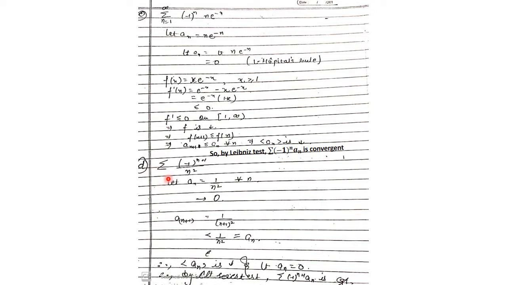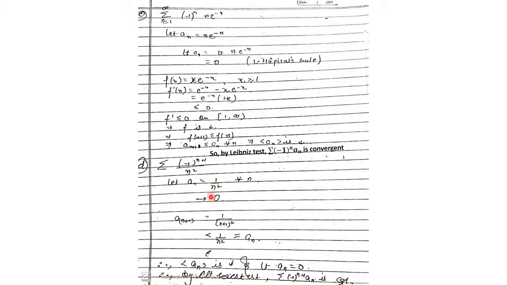The series is sigma (-1)^(n+1) upon n square. So in the first part it was n in the denominator, here it is n square in the denominator, and the solution is exactly on the same lines. We call an to be 1 by n square. So an, remember, is that part of the nth term which is without the sign. We remove the sign, so this (-1)^(n+1) we don't consider, and the rest of the part is an.